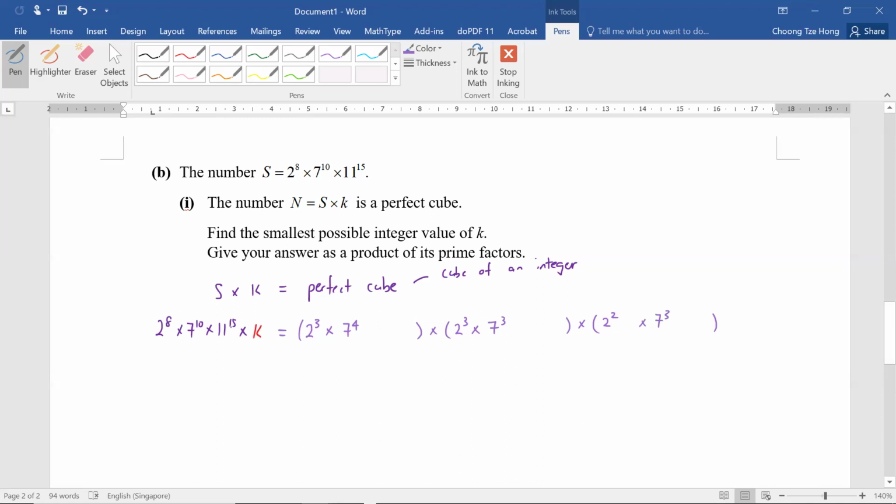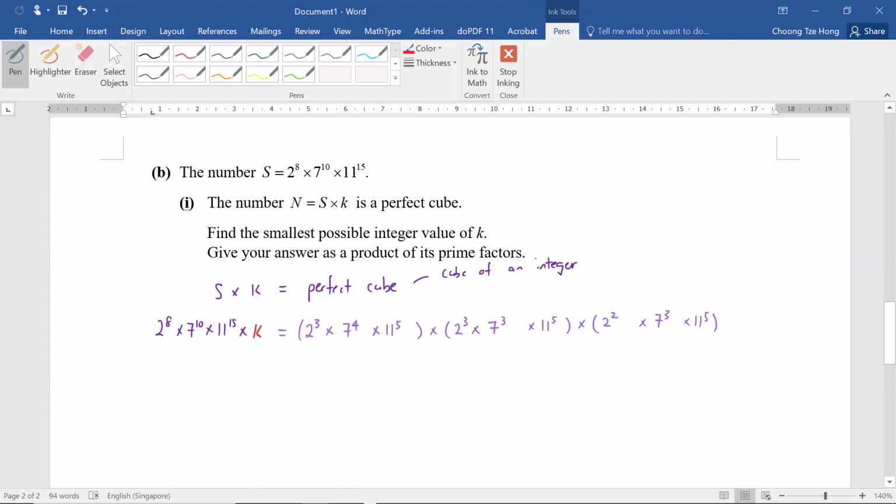15 can be divided into 3, right? 15 will be 5 times 3. So this one will already be able to break up exactly between the three groups. So this will be 11 power 5 times 11 power 5 times 11 power 5. Now our aim is to make these three groups exactly the same, so that we can express it as something cube.